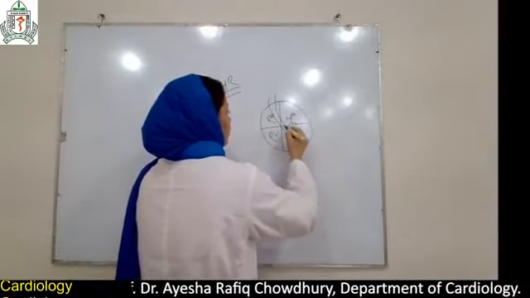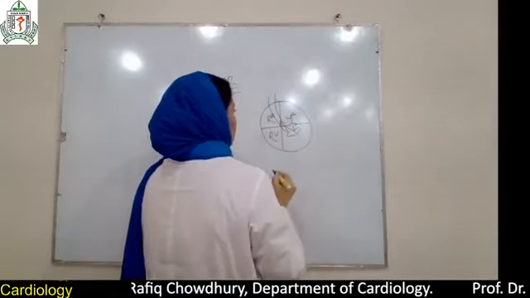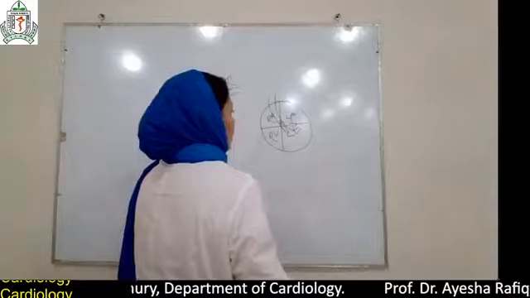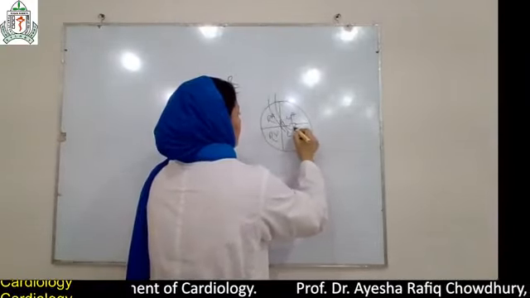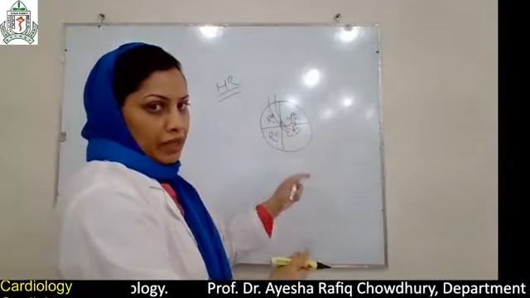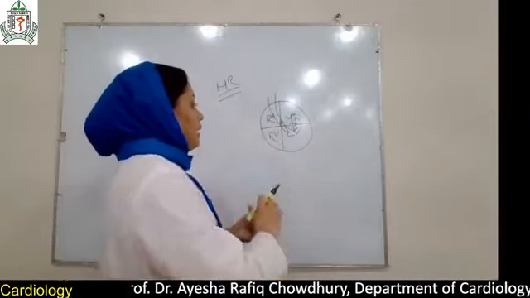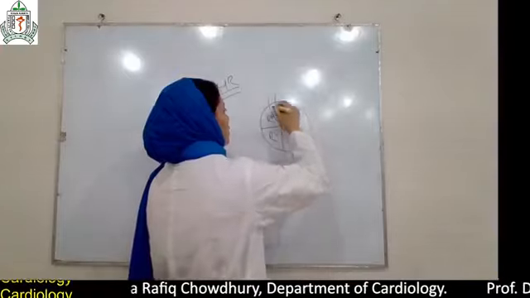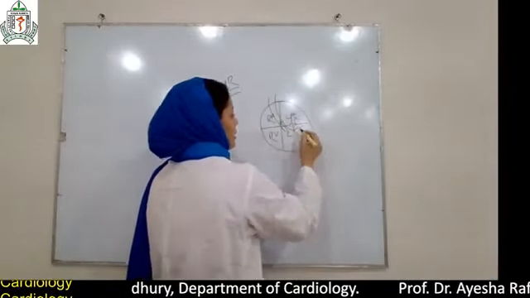In systole, blood goes to the aorta, and in mitral regurgitation, blood also regurgitates to the LA due to insufficiency of the mitral valve. So only 50% of blood passes through the aorta in spite of 100%, because there is regurgitation.